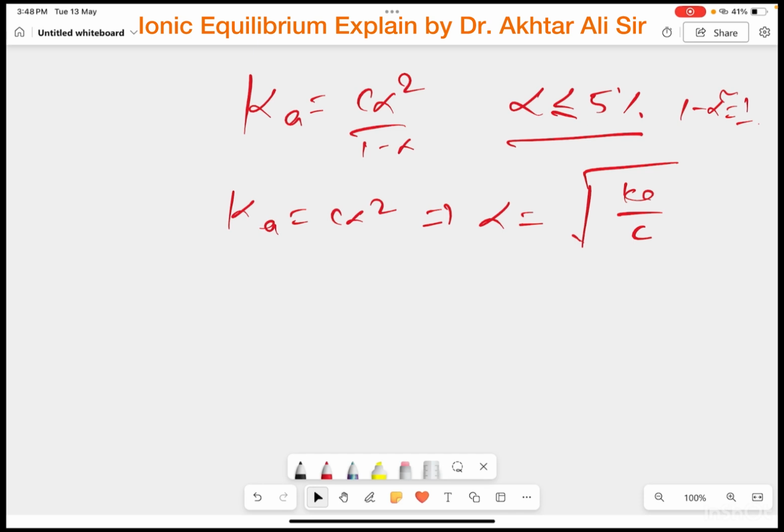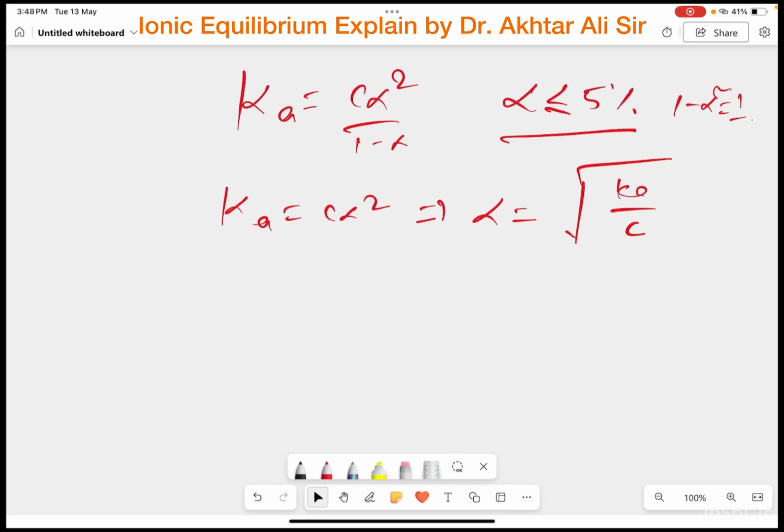Here alpha is the degree of ionization and Ka the ionization constant. And what is the concentration of H ion at equilibrium?